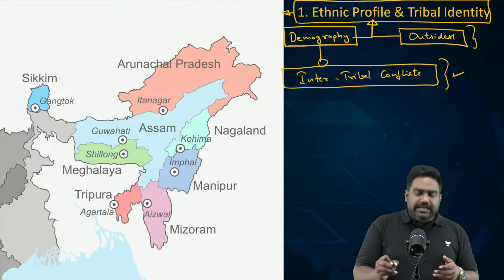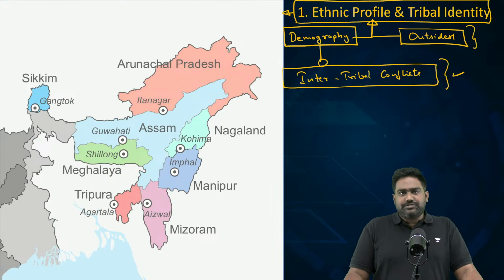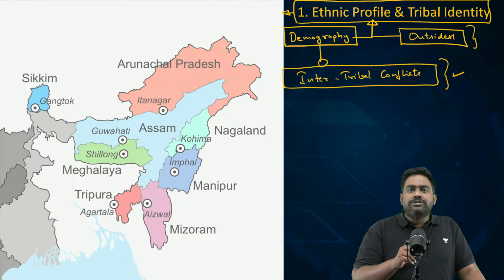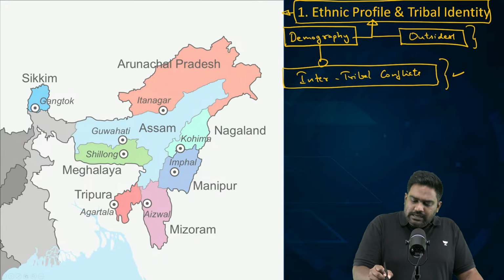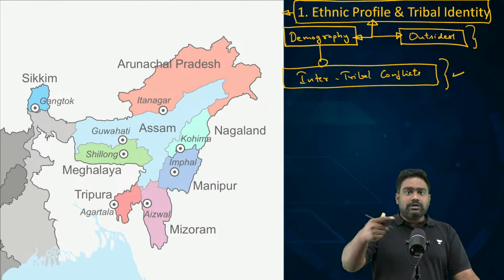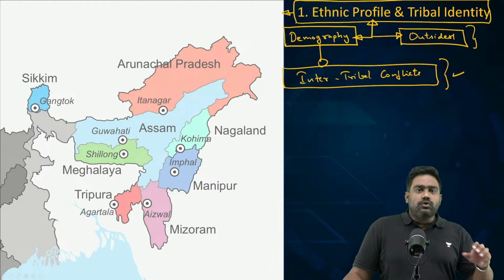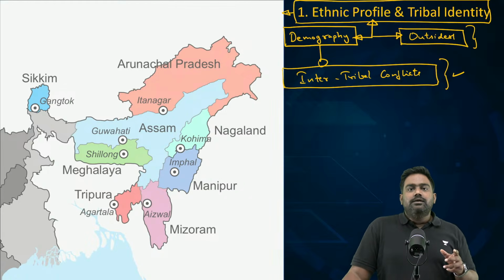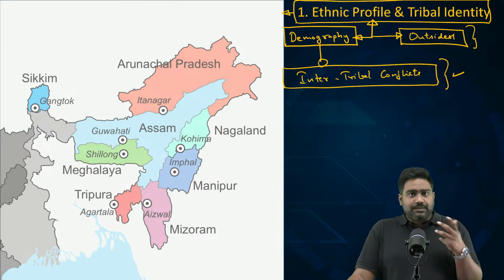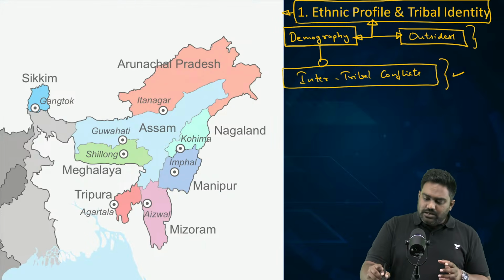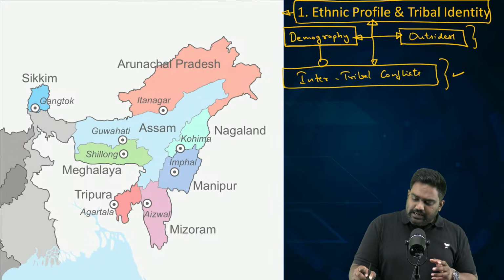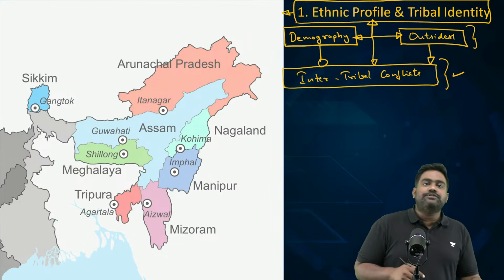So, this results in a clash of interests between different ethnic groups, between different tribal communities, or between a tribal community and an outside community, which is not native to the region. So, when the groups perceive a threat, even if it's not a real threat, a perception of the threat is enough to invite a stronger response, and usually it would be a violent response.